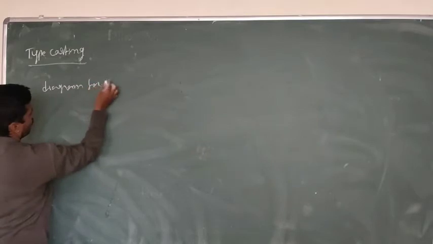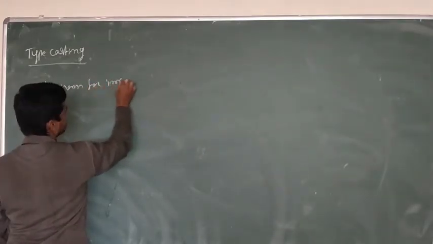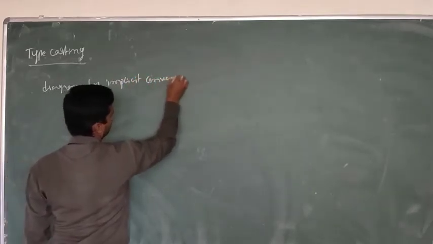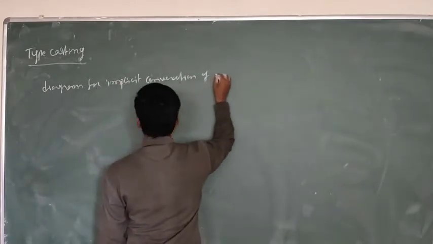Diagram for implicit conversions of data types.